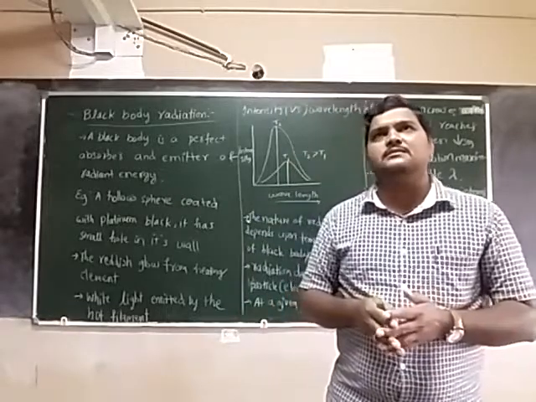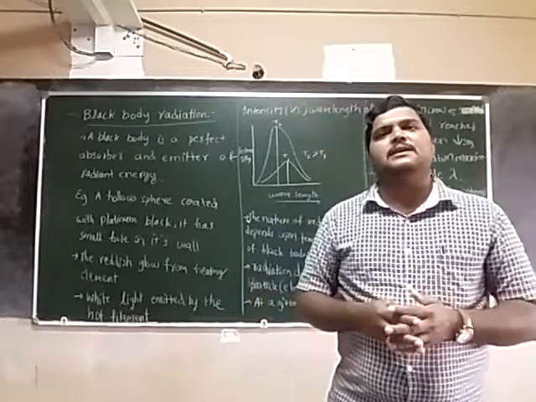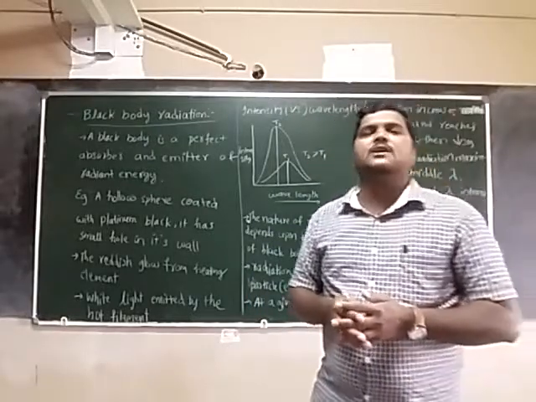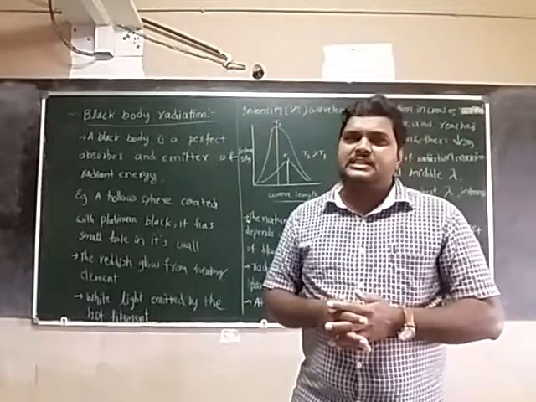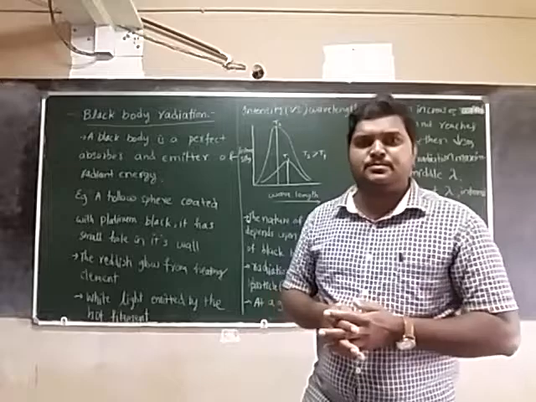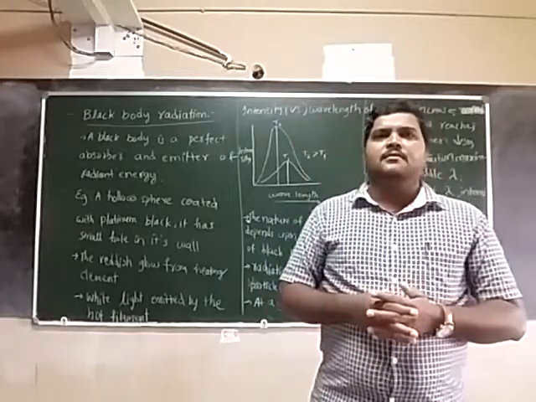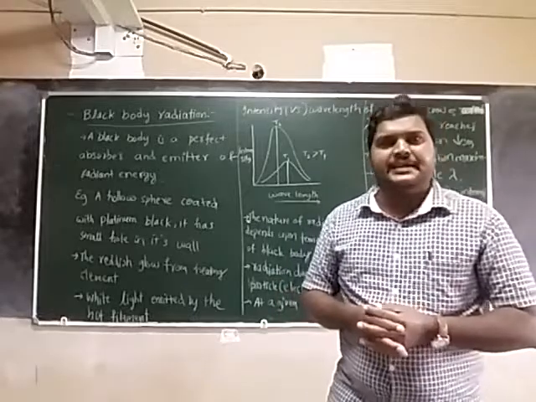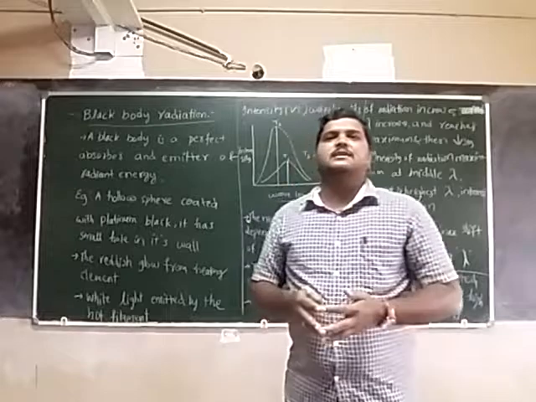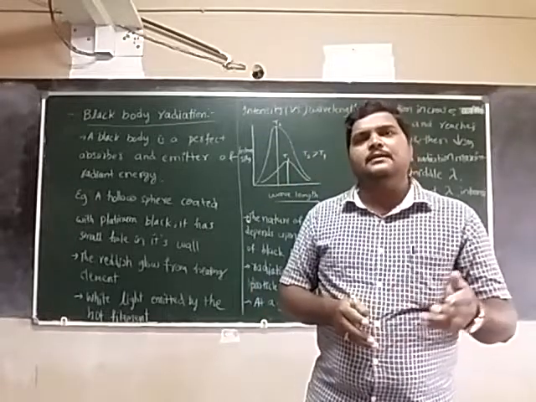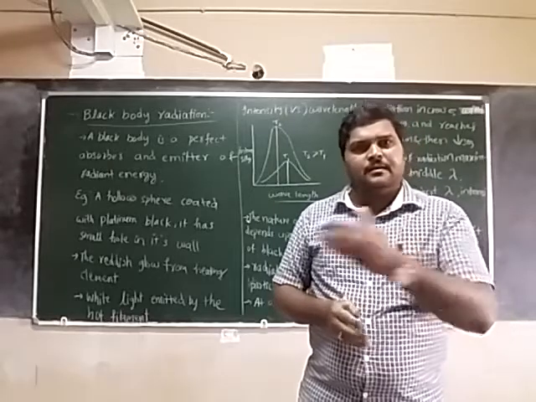So what things are explained by the wave theory? Wave theory successfully explained reflection, refraction, diffraction, and polarization. But a few things are not explained by the wave theory. What are they? Black body radiation, photoelectric effect, temperature rising of a solid, and line spectrum. These are not explained by the wave theory.